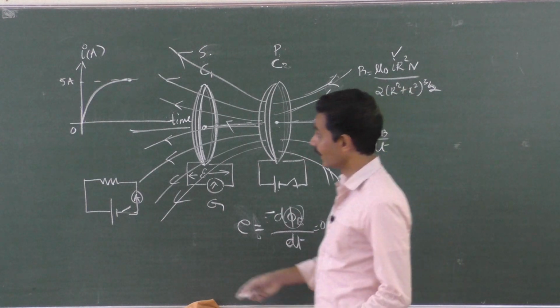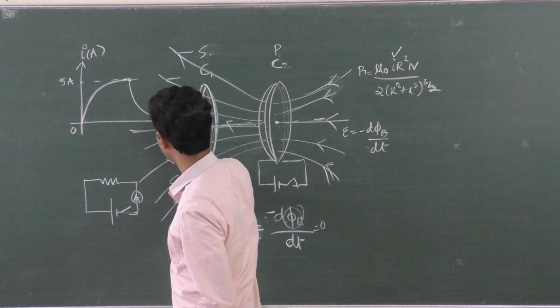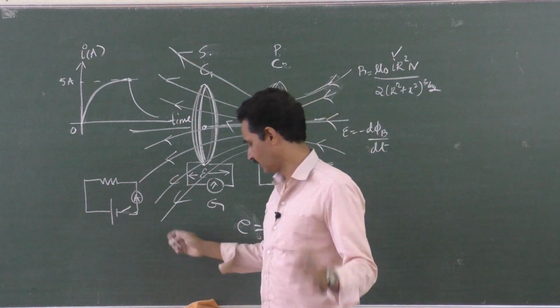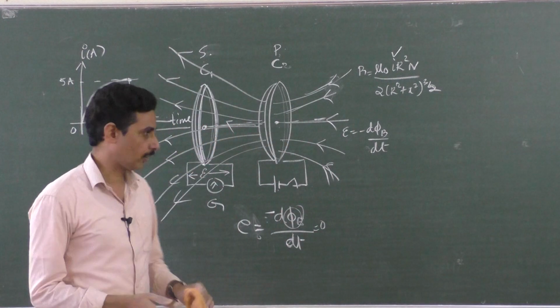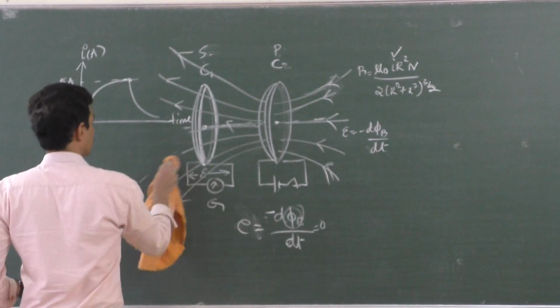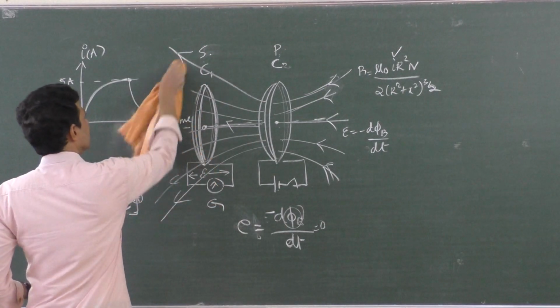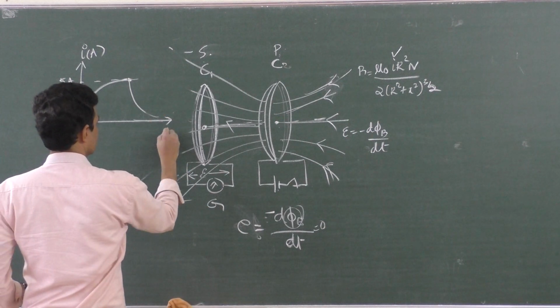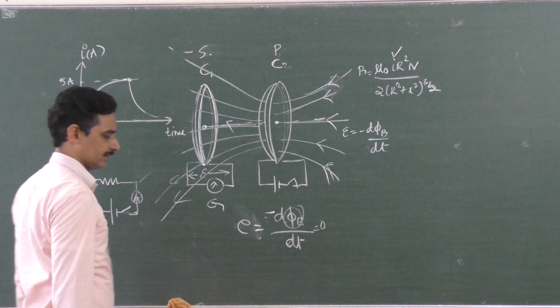And once the current becomes 0, there is no deflection in the secondary coil, because there is no change in the current, right? So I'll rub this in order to show the graph properly. These are the magnetic field lines. So now this is time. Now here is an interesting thing.